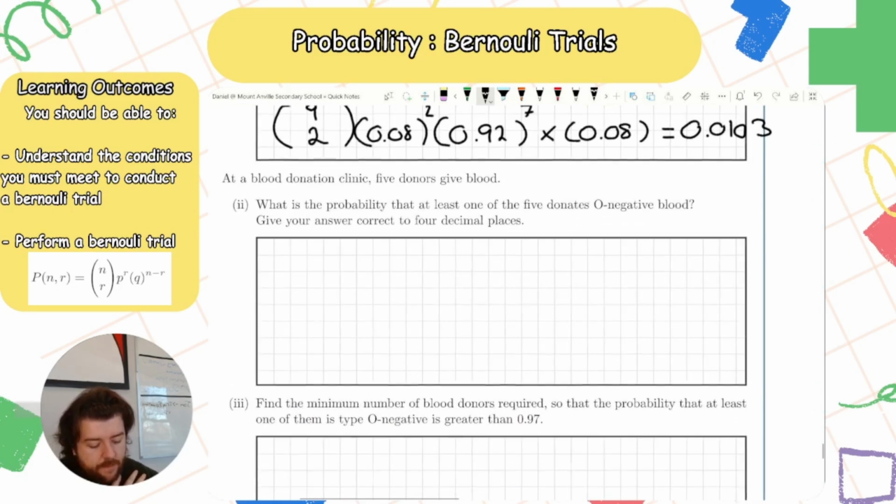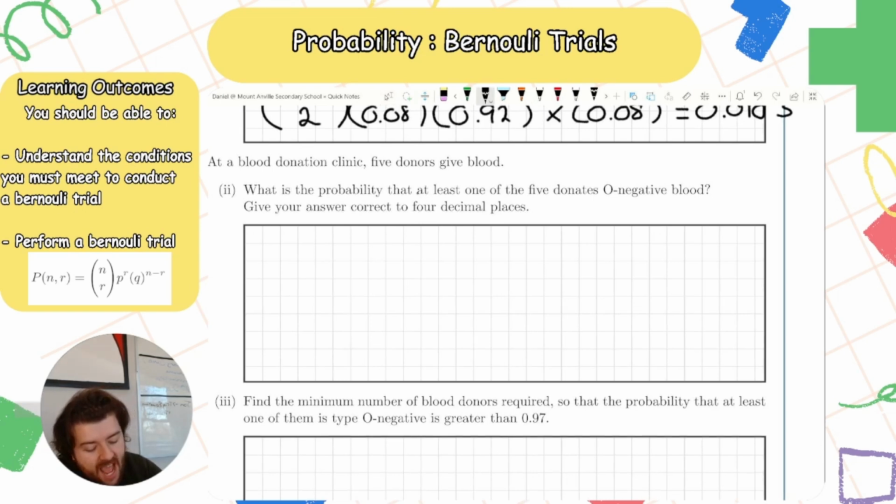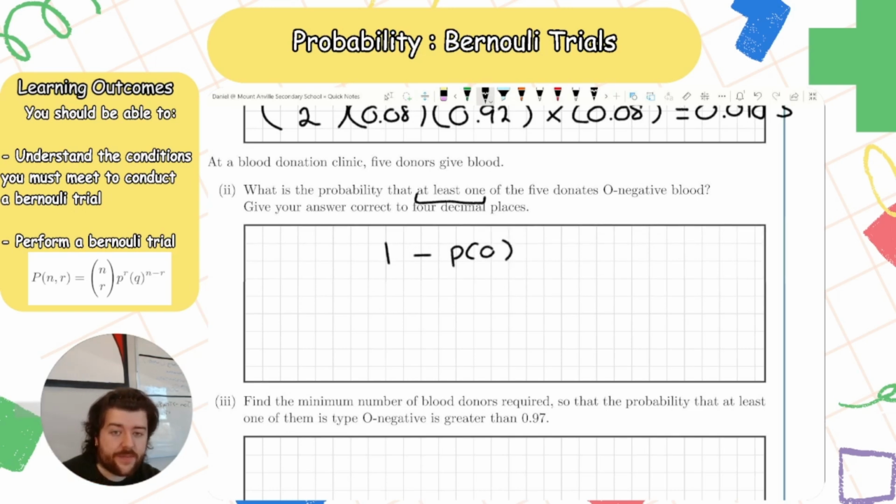Fine. The next part here. At a blood donation clinic, 5 donors give blood. Find the probability at least one of the 5 donates O negative blood. Give your answer correct to 4 decimal places. So we want to find at least one, right? We could find the probability that 1 is O negative, 2 is O negative, 3 is O negative, 4 is O negative, but it's just easier for me to calculate 1 minus none of them are O negative.